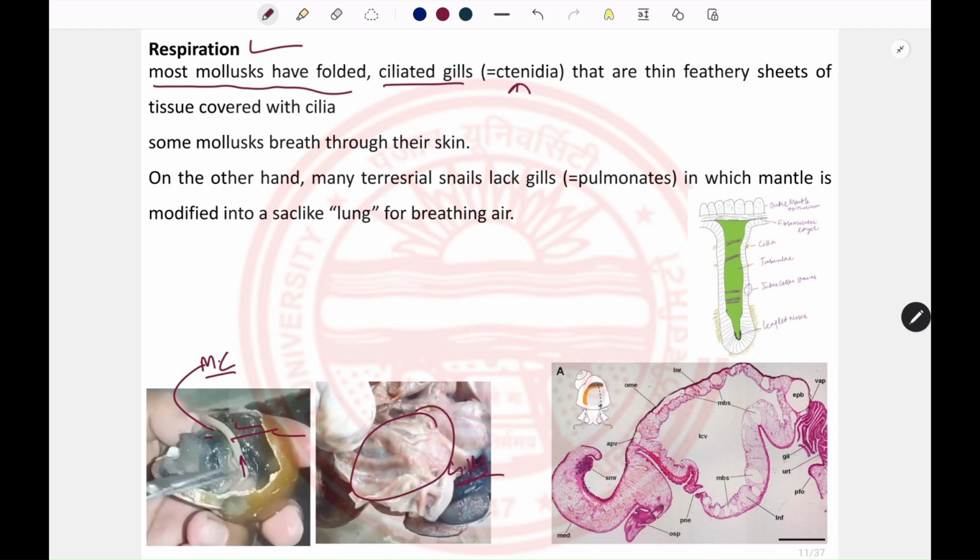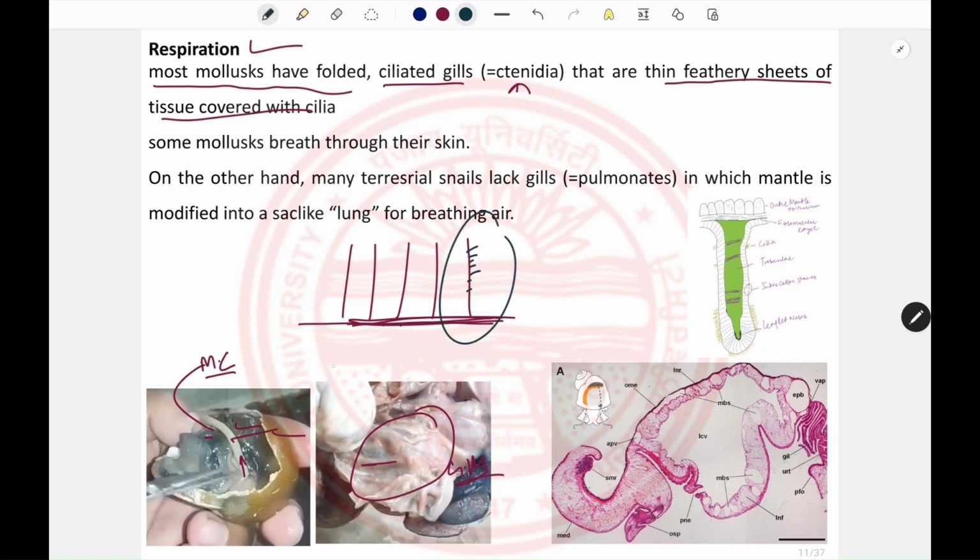So these are the gills. What are gills? Gills are thin, feathery sheets of tissue that are covered with cilia. This is the tissue that is attached to the mantle, and it contains a very large number of gill leaflets, and they bear many cilia on their surface.